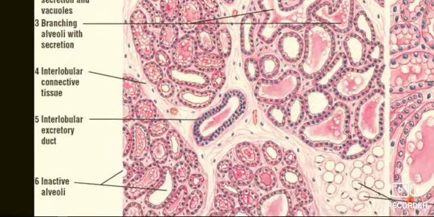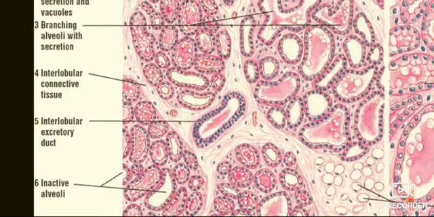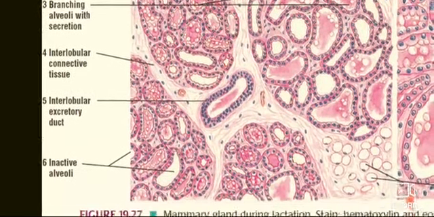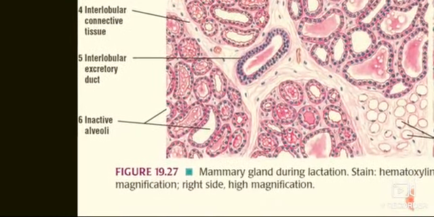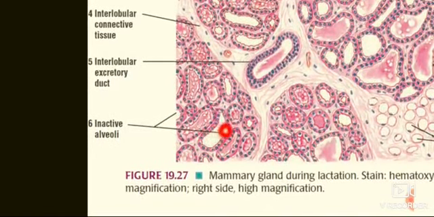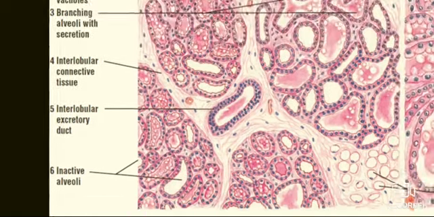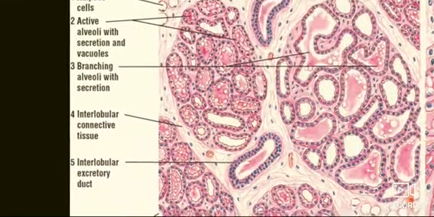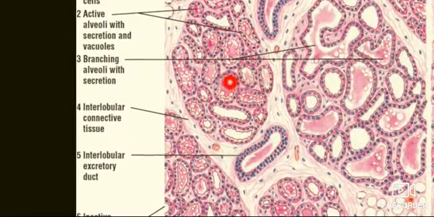The inactive alveoli are lined with taller epithelium and empty lumina. So some alveoli are seen which are inactive, and these alveoli are lined by tall epithelium and their lumina are empty, while the active alveoli have secretions in their lumina.